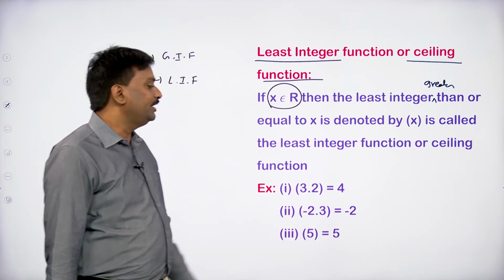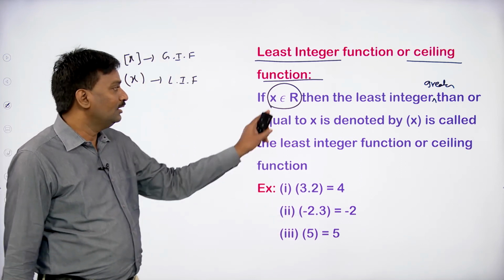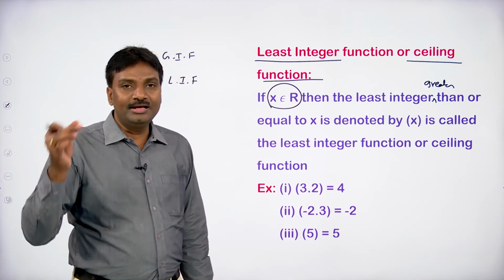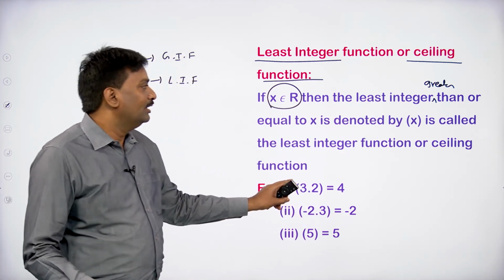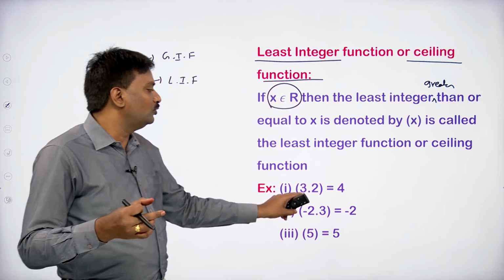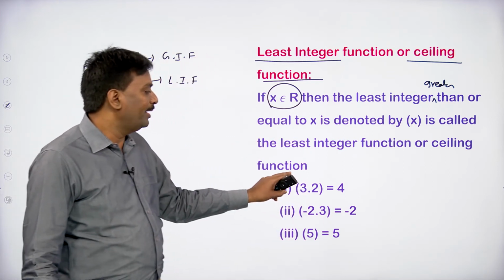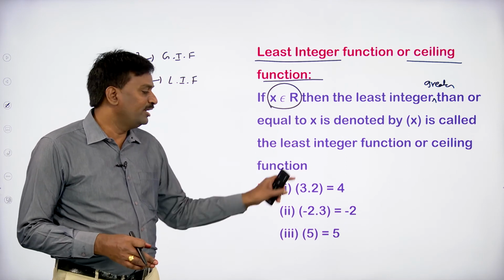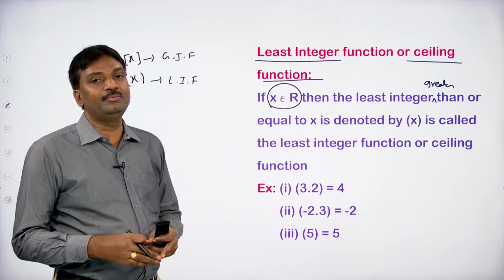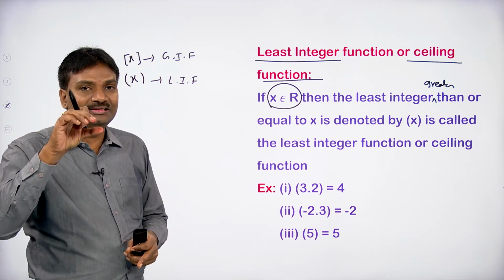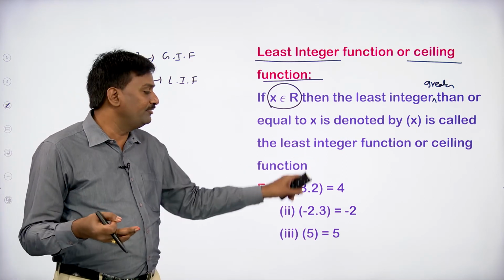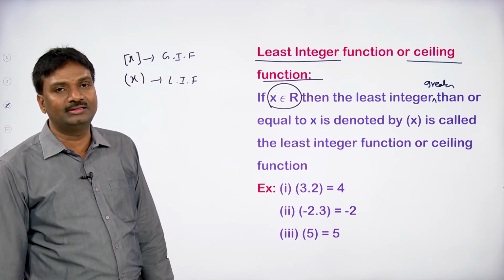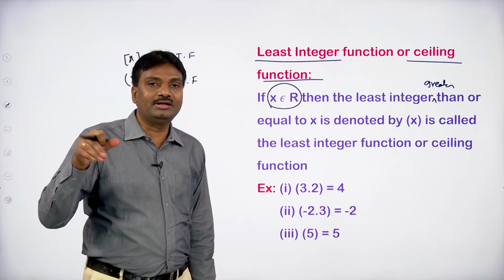Example: 3.2 equals 4. If x is any real number, here I am taking x as 3.2, then we need the least integer greater than or equal to x. So many integers are greater than 3.2: 4 is greater than 3.2, 5, 10, and 100 are also greater than 3.2.